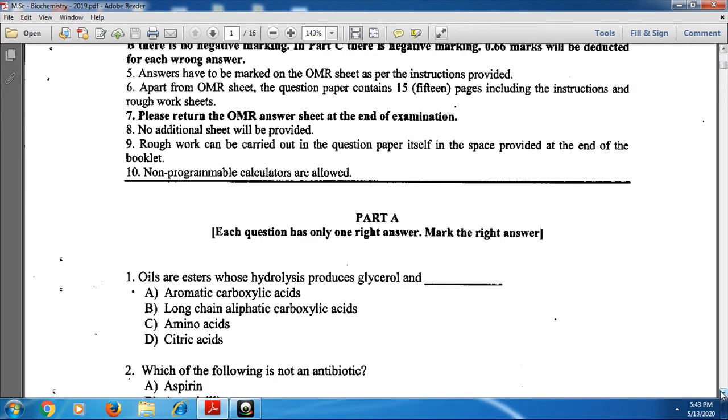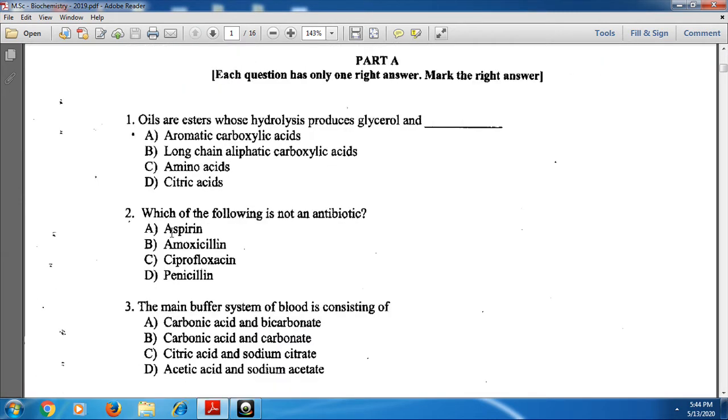Next, coming to the question paper discussion. Here the first question: oils are esters whose hydrolysis produces glycerol. What are oils? Oils are esters of fatty acids with glycerol. Fatty acids are long chain aliphatic carboxylic acids, so oils contain long chain aliphatic carboxylic acids with glycerol. That means option B is the correct one.